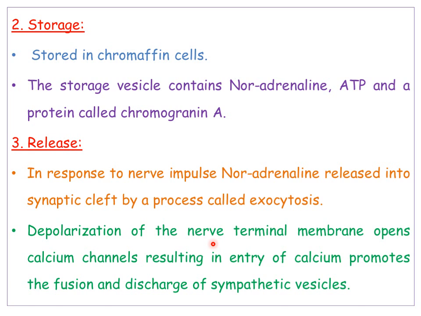Just I repeat, first, there is a generation of action potential. The action potential in the form of nerve impulse promotes entry of calcium. The entry of calcium further promotes fusion of storage vesicles with the presynaptic nerve membrane and finally promotes exocytosis. Then there is a release of noradrenaline from the presynaptic nerve terminal into the synaptic cleft. That is about release.